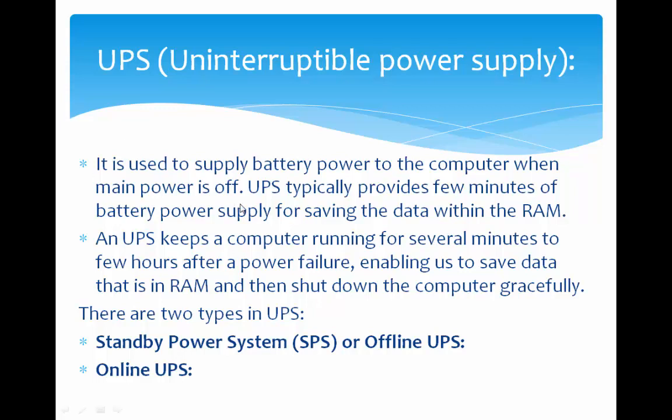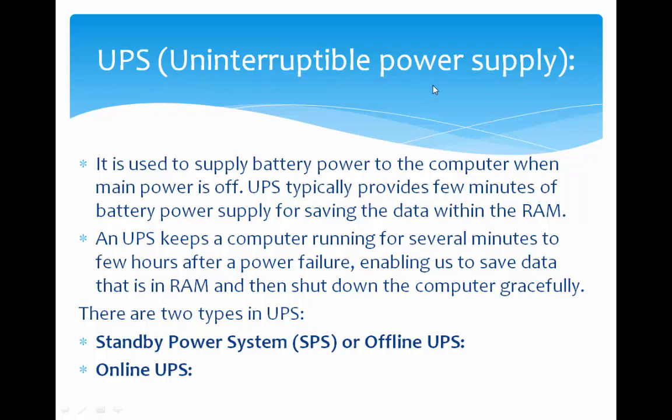To store these data and instructions permanently, we have to supply a few minutes of power to the computer system. This power is supplied by UPS. It is nothing but uninterruptible power supply.